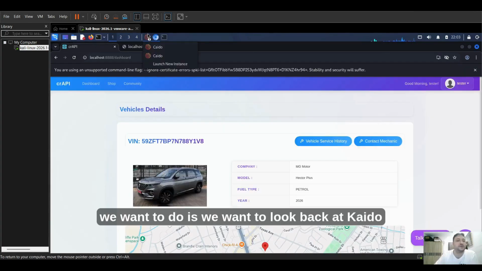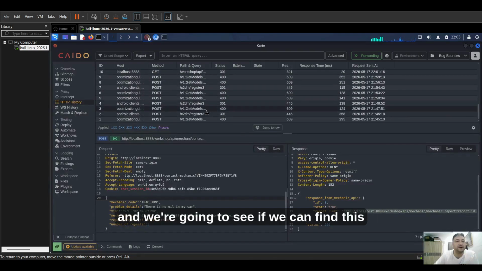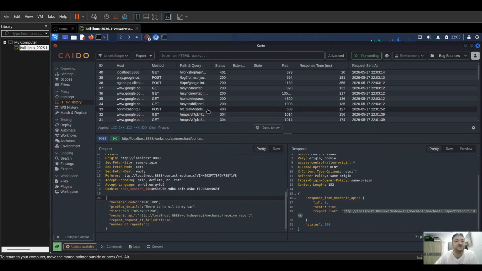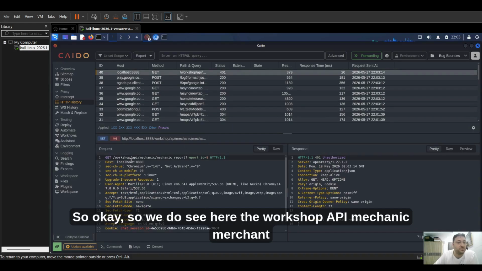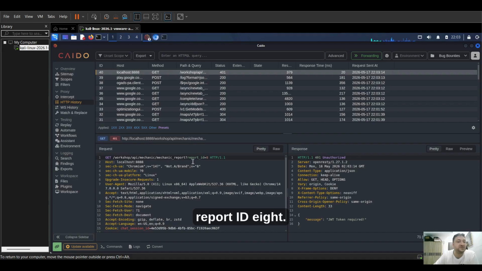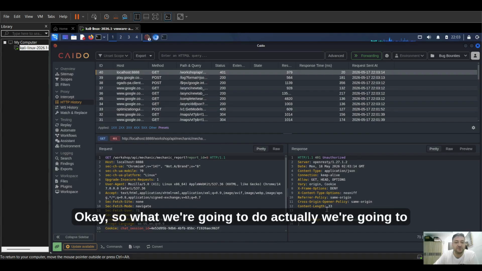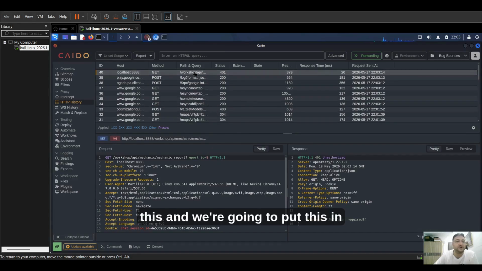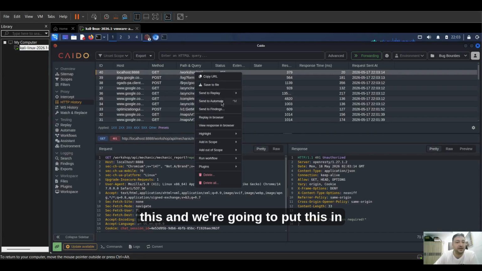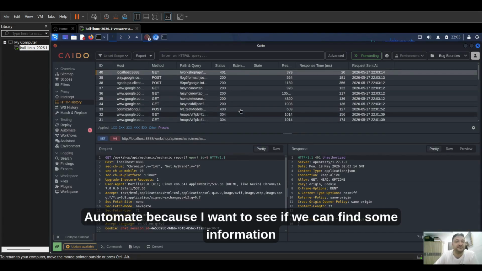So what we want to do is look back at Caido and see if we can find this login here. Okay, so we do see the workshop API mechanic, merchant, report ID 8. We're going to do two things. We need to take this and put it in Automate, because I want to see if we can find some information.